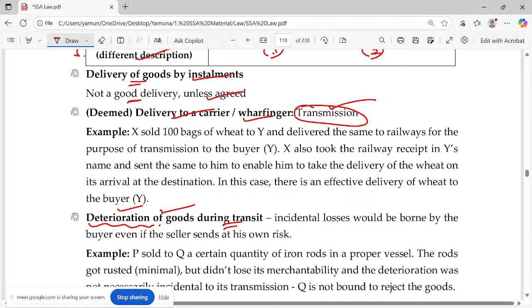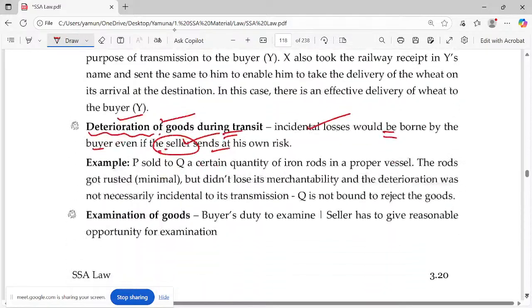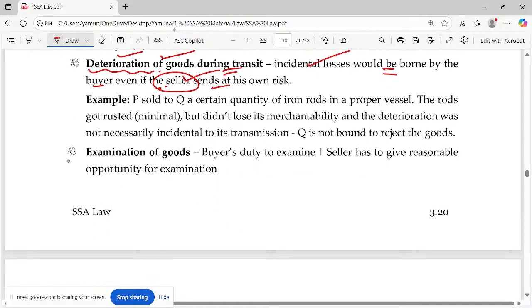If it is a specific good, then it depends on what type of agreement. Incidental losses will be borne by the buyer even if the seller sends at his own risk. Okay, incidental loss, not accidental, incidental loss. Yes, please highlight this point.